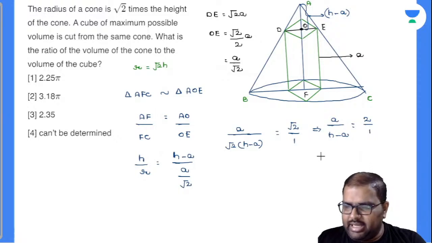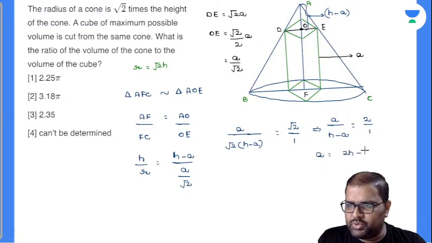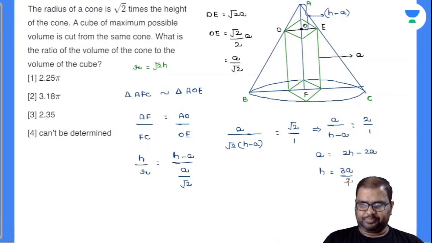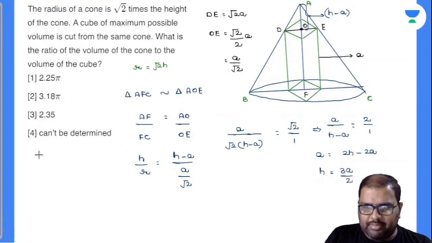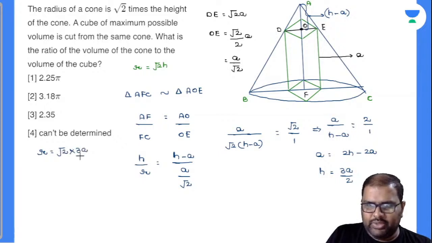And finally, can I write this as A is equal to 2H minus 2A? Now, H will become 3A by 2. Yes or no? Yes. Now, R will become R is equal to root 2 into 3A by 2. I'll convert the entire thing into A value. So finally, this will become 3A by root 2. Let us calculate the value there.